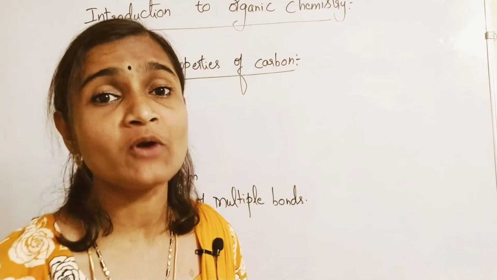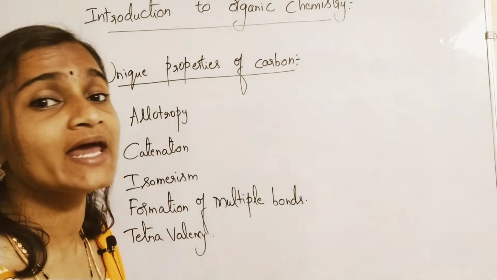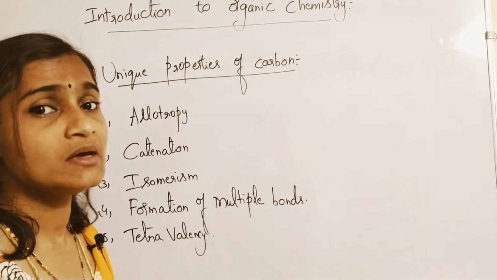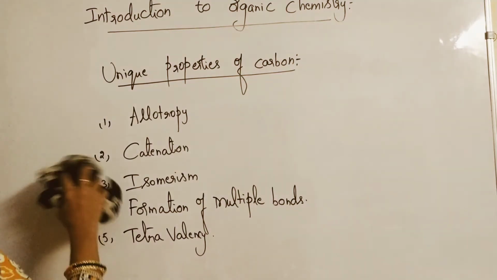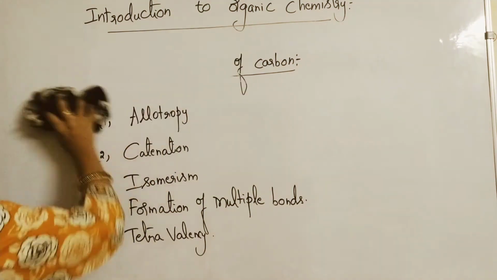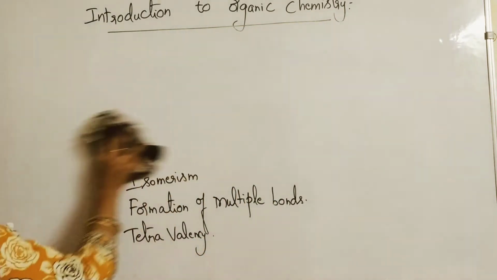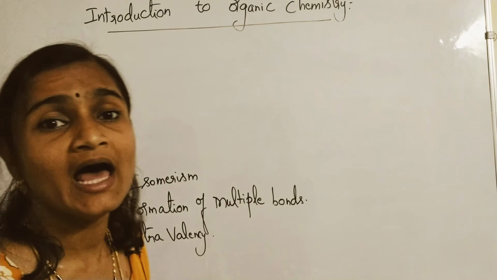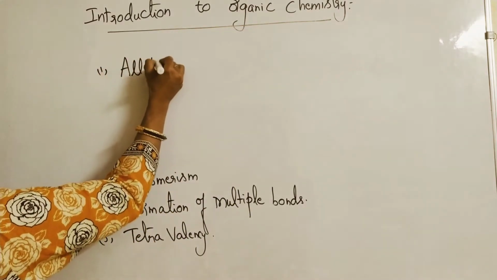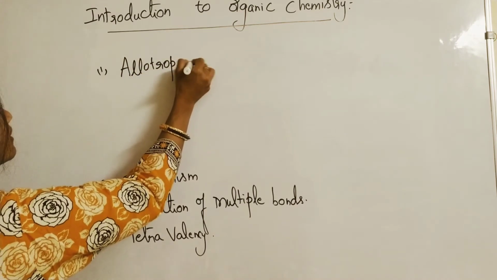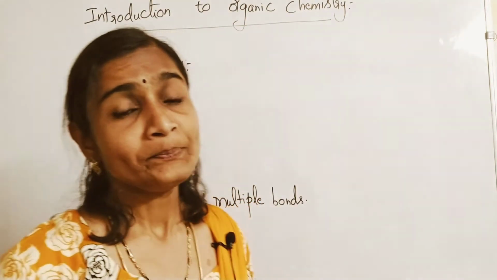Means what? Special properties of carbon. Because of these unique properties only, carbon can form millions and millions of compounds. Okay, so let us learn these unique properties. So first one is what? Allotropy. What is allotropy? Okay, so what is meant by allotropy?